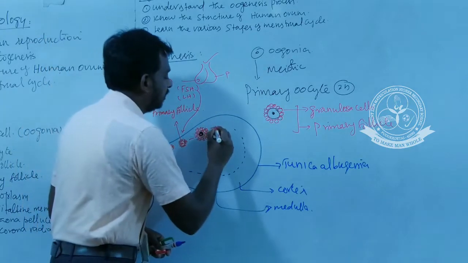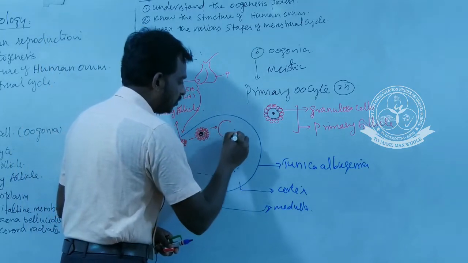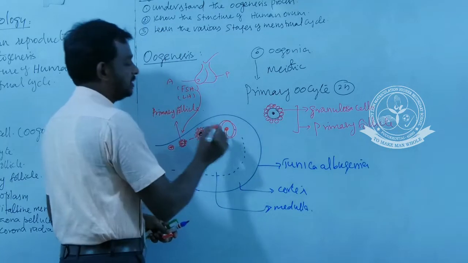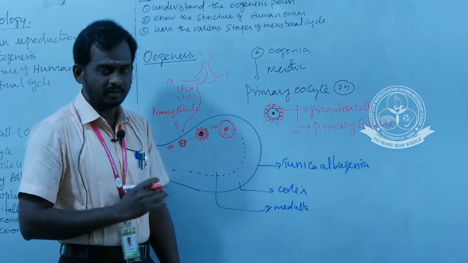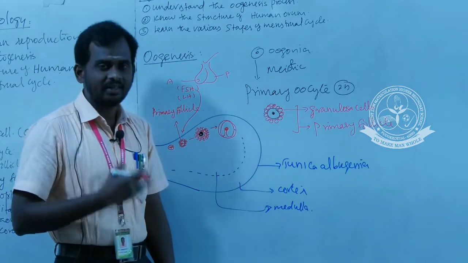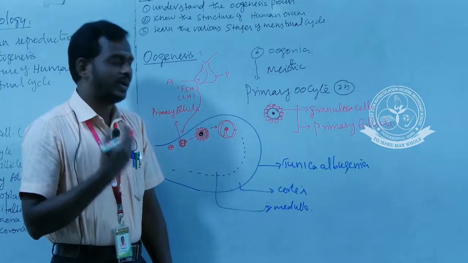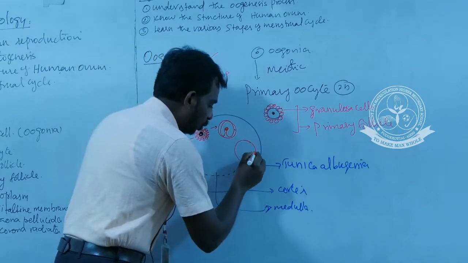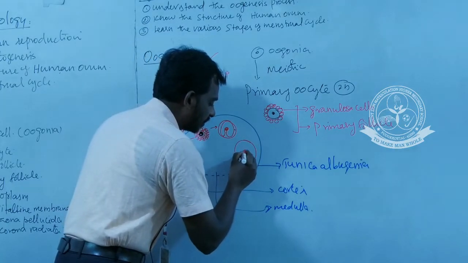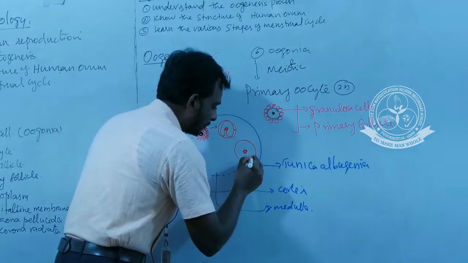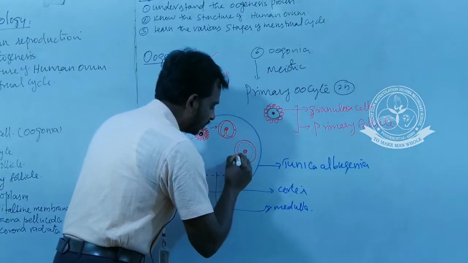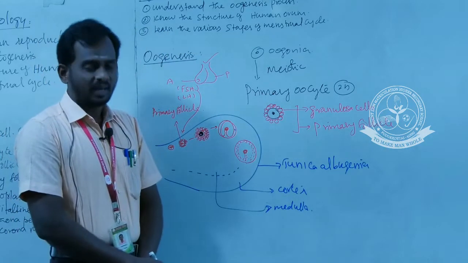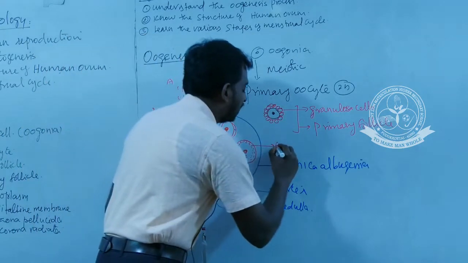Okay, and then finally it attains the tertiary follicle stage. This is the structure of a tertiary follicle. So primary follicle, secondary follicle and tertiary follicle, and finally it attains the matured structure. This matured structure of a follicle is called a Graafian follicle.